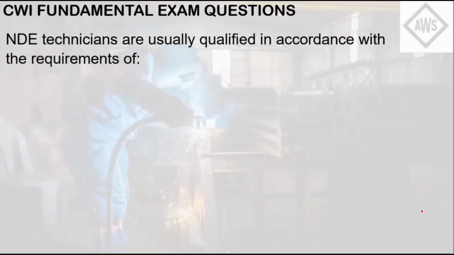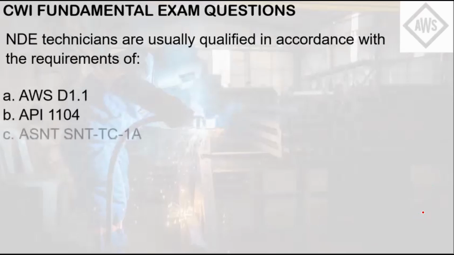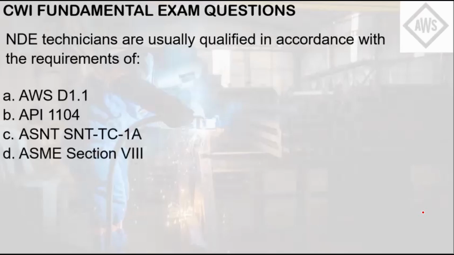NDE technicians are usually qualified in accordance with the requirements of letter A, AWS D1.1, letter B, API 1104, letter C, ASNT SNT-TC-1A, letter D, ASME Section 8, letter E, ASME Section 9. So let's run through all of the standards here. AWS D1.1 is for structural welding.